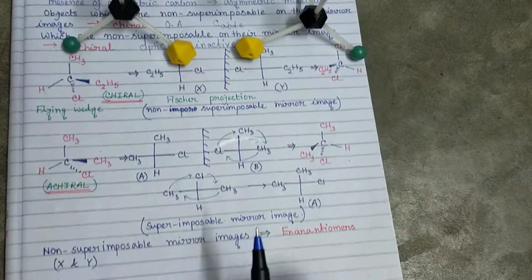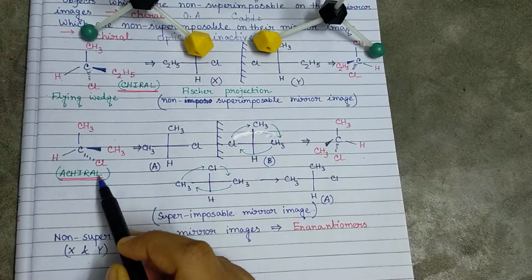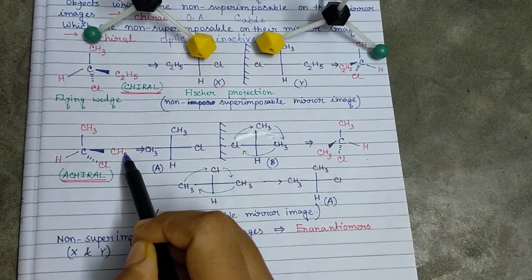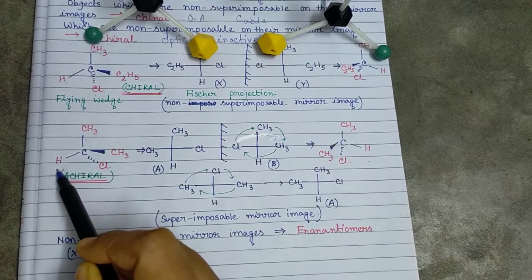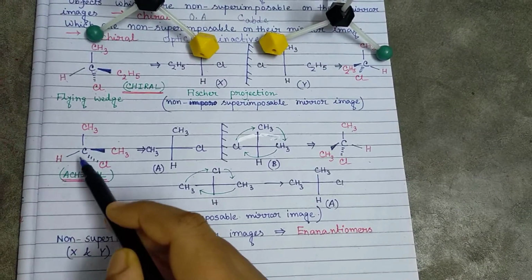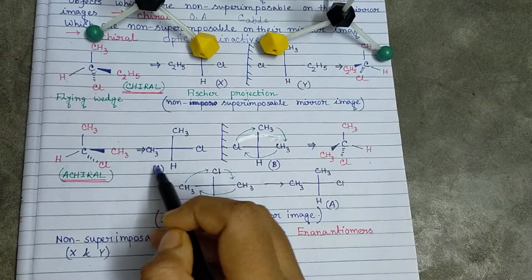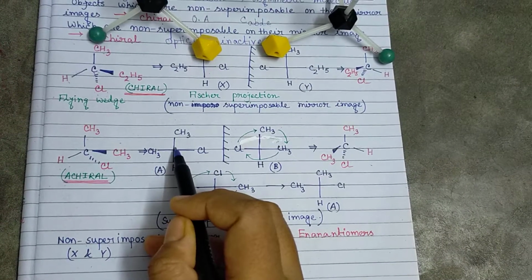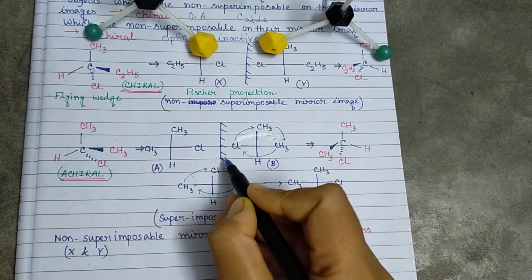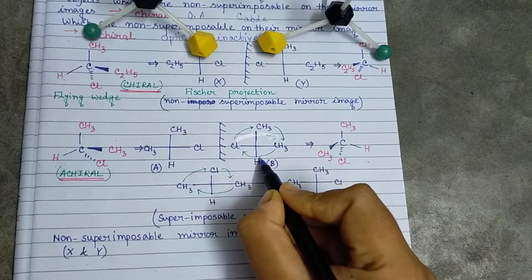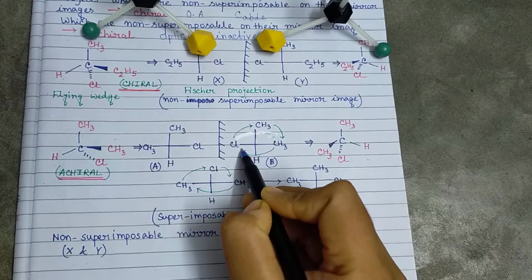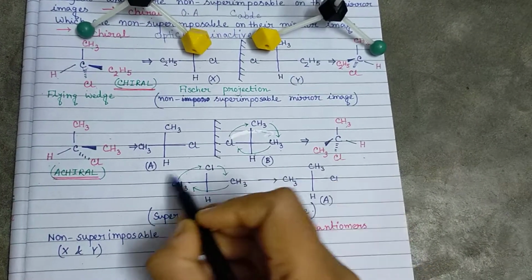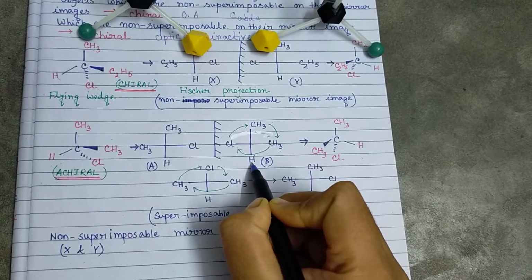Now if we see this molecule where there are two methyl groups, one chlorine and one hydrogen, then by the same process if we write this in the Fischer projection, we will have this compound, and the mirror image of this compound will be like this, where chlorine will come here, here will be methyl, this methyl will go to this side and the hydrogen will come to this side.